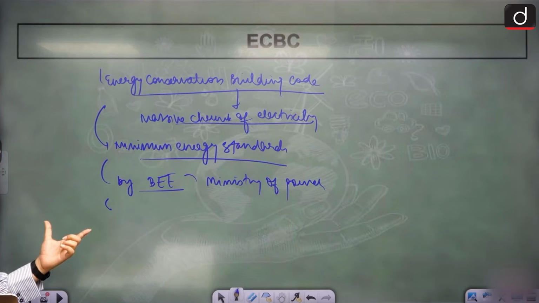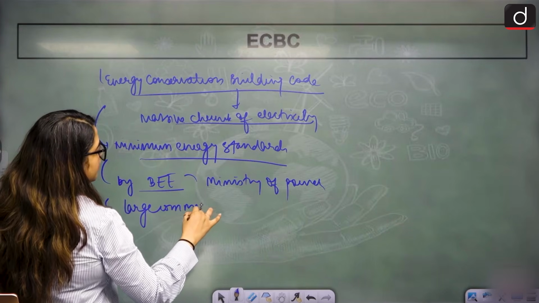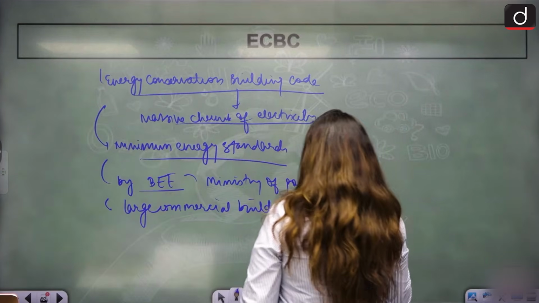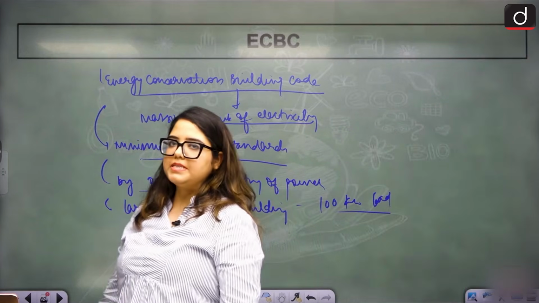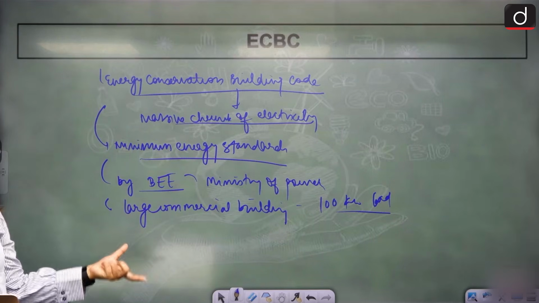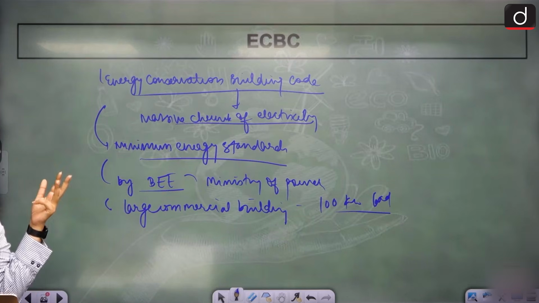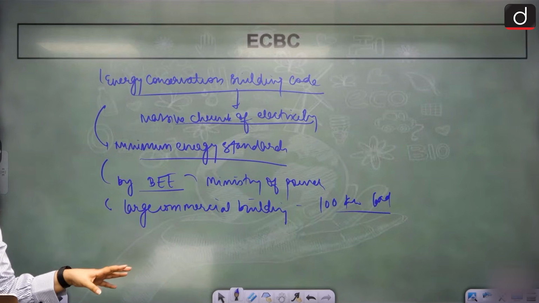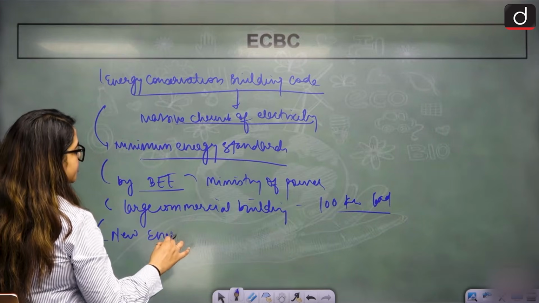Next, what is the target? Large commercial buildings with a load of 100 kilowatts. They will be targeted specifically. Since we are targeting them, we will have some parameters like wall, roof, window, lighting system, heating system, electric power system, everything. Right? So these energy conservation codes should go by the new energy conservation norms.